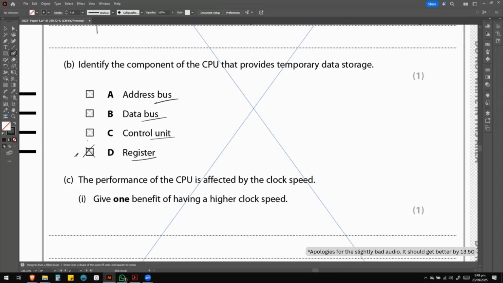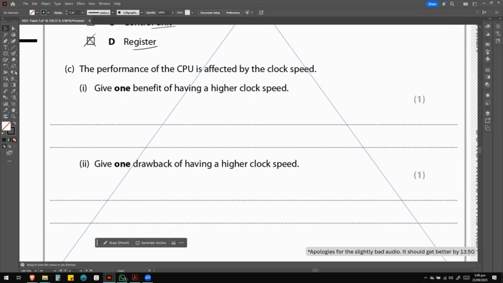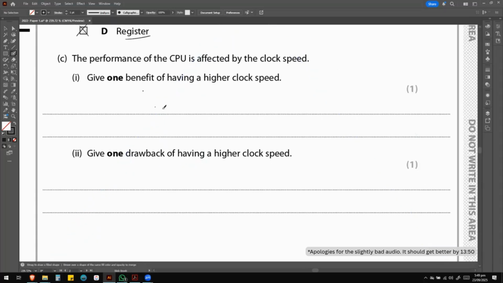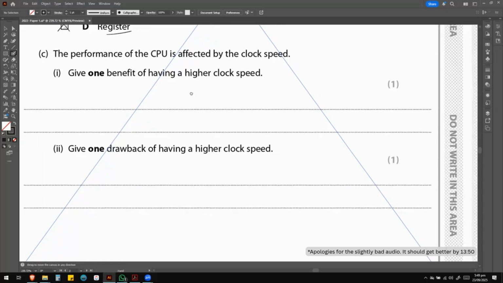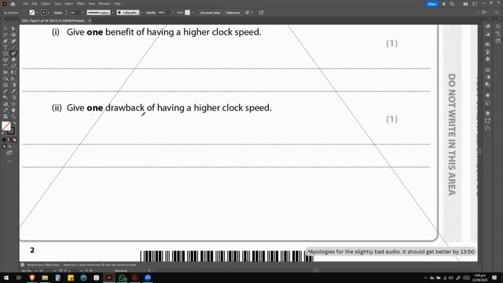Alright, let's move on. Then we have a question right here. It says the performance of the CPU is affected by the clock speed. Give one benefit of having a higher clock speed, and then give one drawback of having a higher clock speed. So go ahead, pause the video, come back to the answer.